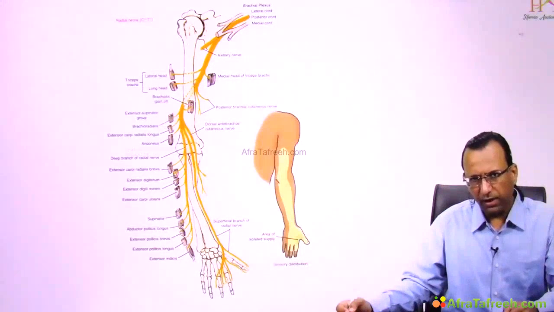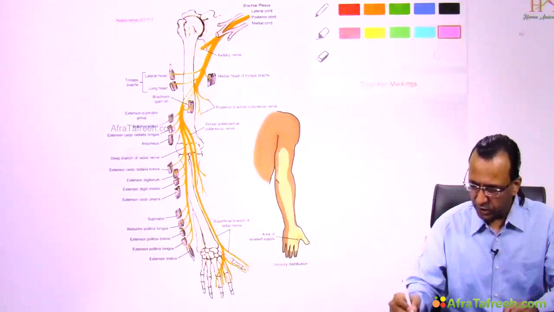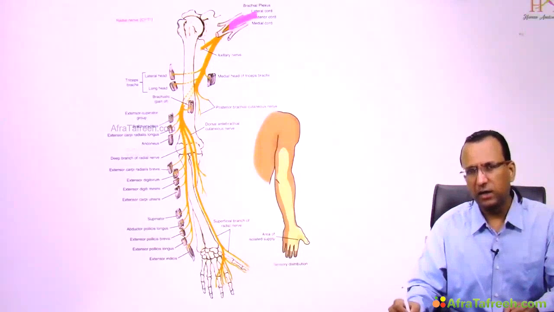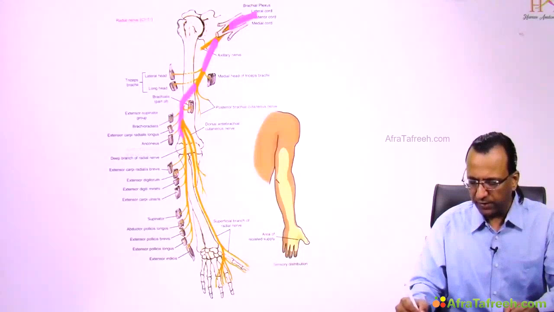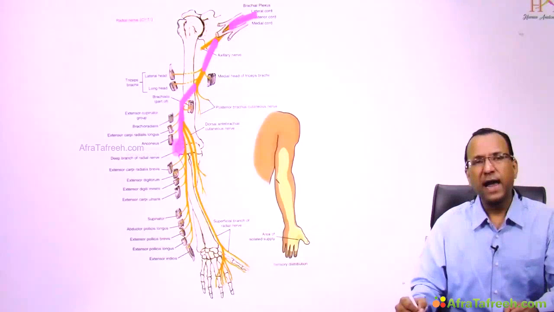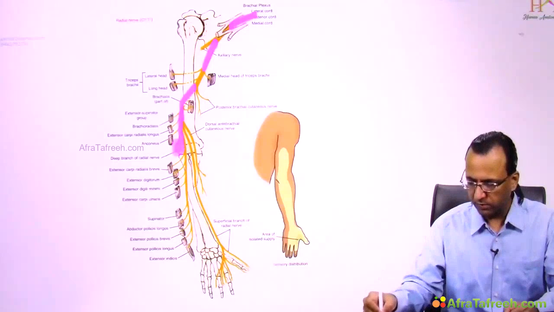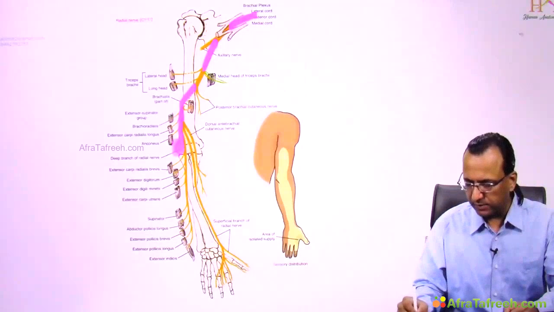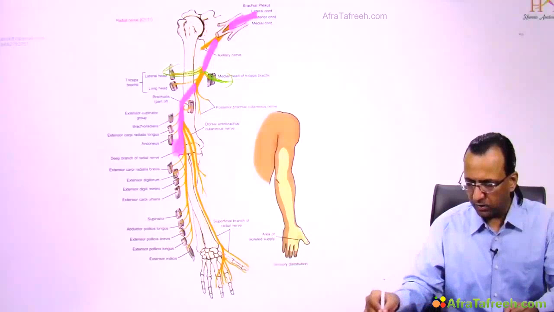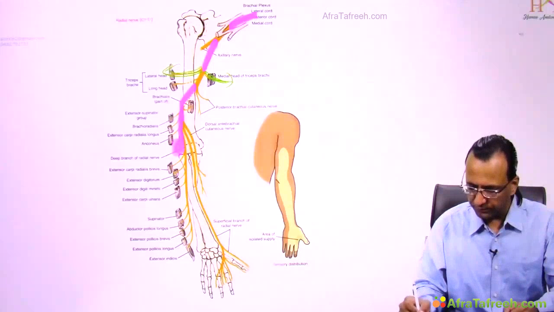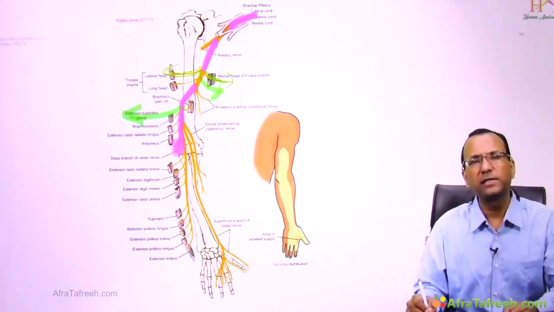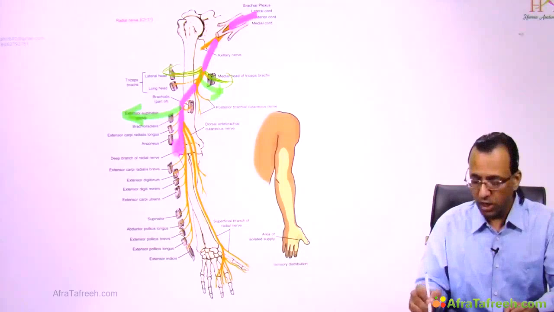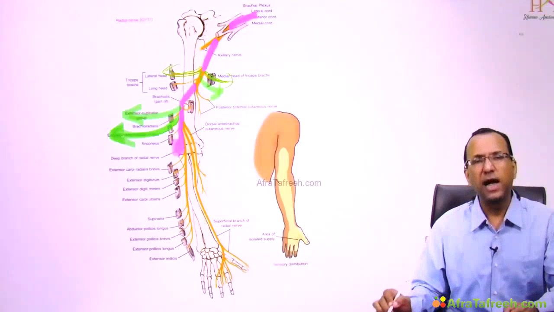You have to draw a diagram for the radial nerve, starting from the posterior cord of the brachial plexus in the axilla. The radial nerve passes behind the humerus in the radial groove, comes out of the groove and reaches the front of the lateral epicondyle, and keeps supplying some muscles there. What muscles is it supplying? It supplies the triceps muscle and also the anconeus muscle in the groove. It comes out of the groove and supplies the ECRL muscle, extensor carpi radialis longus, along with the brachioradialis muscle.